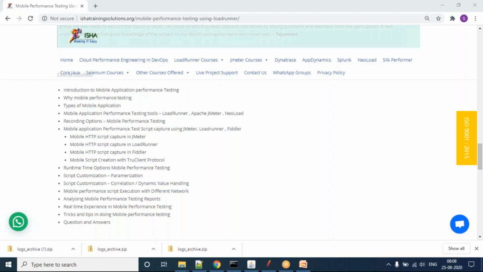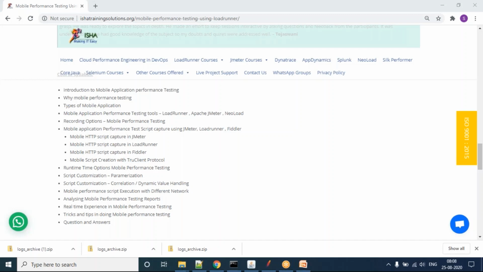Why are we learning all these things? Because when a customer comes and gives you a task, to do mobile performance testing for our application, at that time you cannot straight away jump into the performance testing activity, right? You should know the fundamentals. Fundamentals means: what application is it? Is it an Android application, or an iOS application, or a native application, or a hybrid application, or a web application?